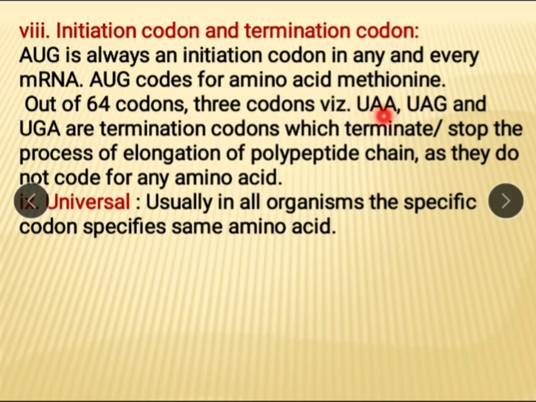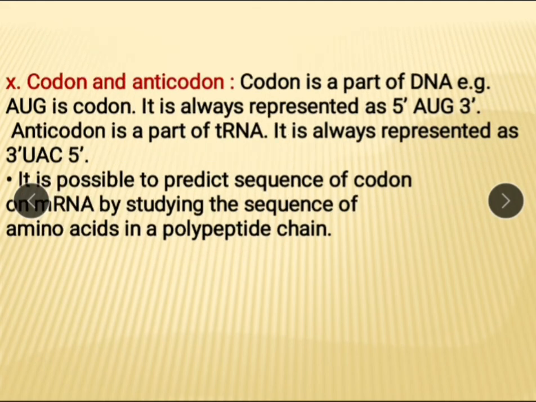That is UAA, UAG and UGA. They stop the process of elongation of the polypeptide chain as they do not code any amino acid. Universal: usually in all organisms, the specific codon specifies the same amino acid.